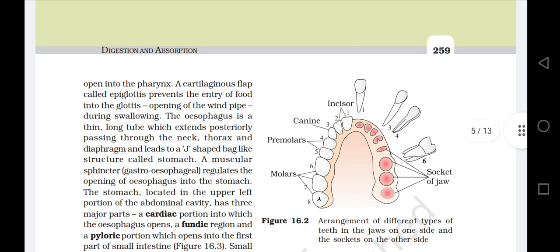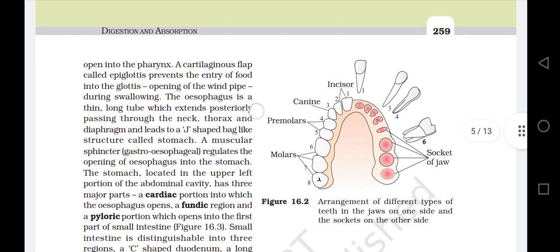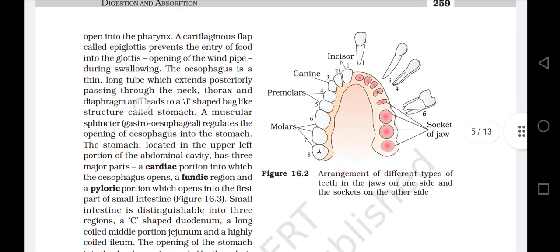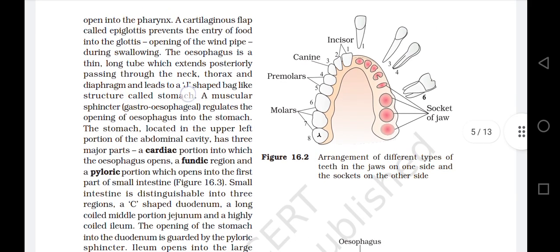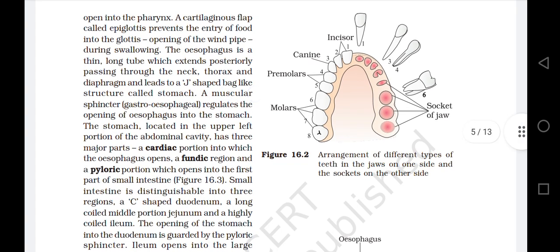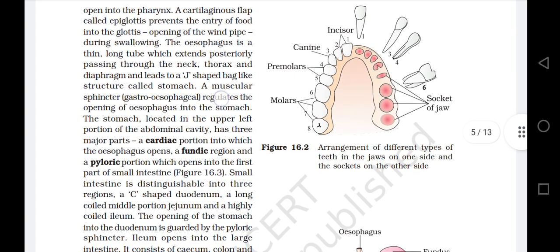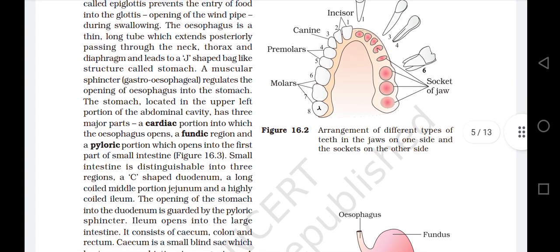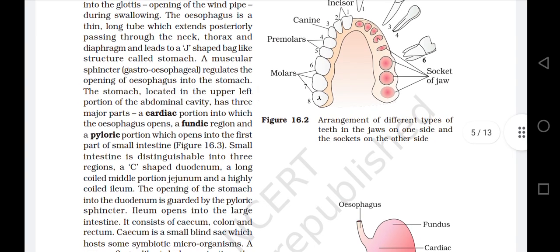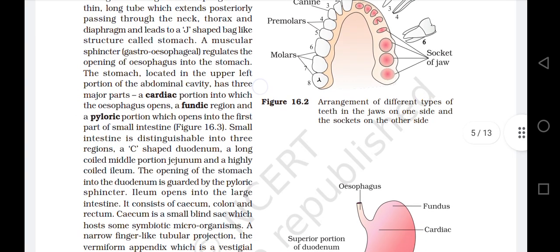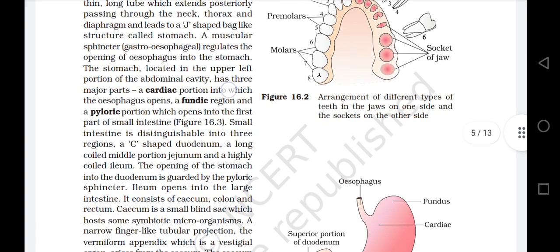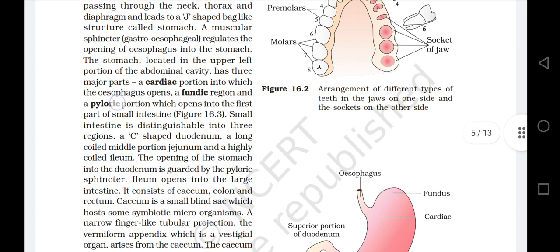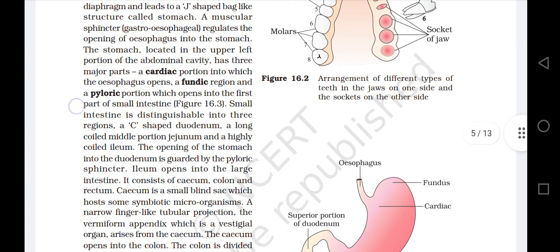The esophagus is a thin, long tube which extends posteriorly, passing through the neck, thorax, and diaphragm, and leads to a J-shaped bag-like structure called stomach. A muscular sphincter, the gastroesophageal sphincter, regulates the opening of the esophagus into the stomach. The stomach, located in the upper left portion of the abdominal cavity, has three major parts: a cardiac portion into which the esophagus opens, a fundic region, and a pyloric portion which opens into the first part of the small intestine.